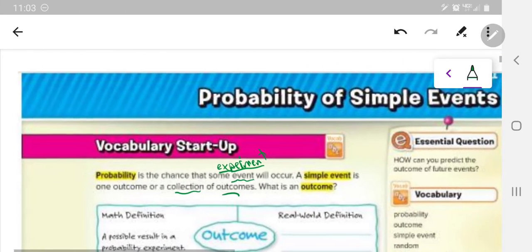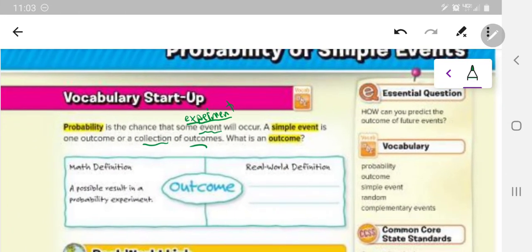Okay, so what is an outcome? Well, in the math definition, it's a possible result in a probability experiment. In our definition, we might say something like, what could happen? The outcomes of me making a video for class: one outcome could be I make the video smoothly without any interruptions.